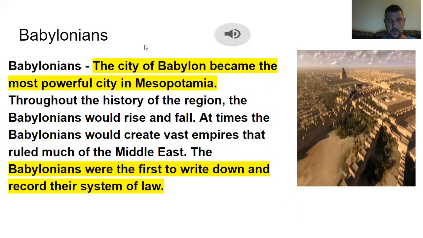Babylonians. The city of Babylon became the most powerful city in Mesopotamia. Throughout the history of the region, the Babylonians would rise and fall. At times, the Babylonians would create vast empires that ruled much of the Middle East. The Babylonians were the first to write down and record their system of law.